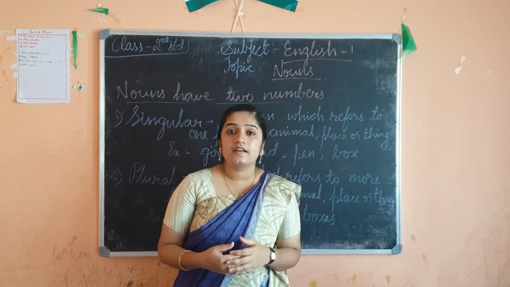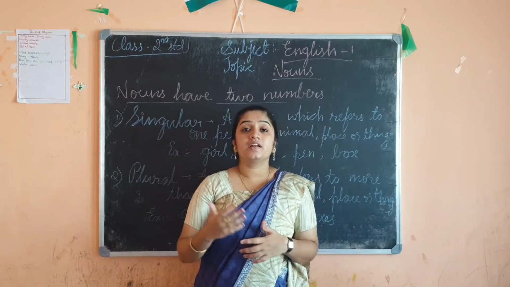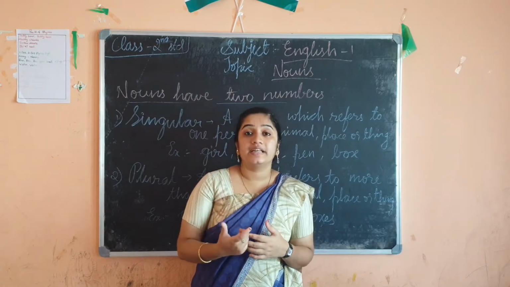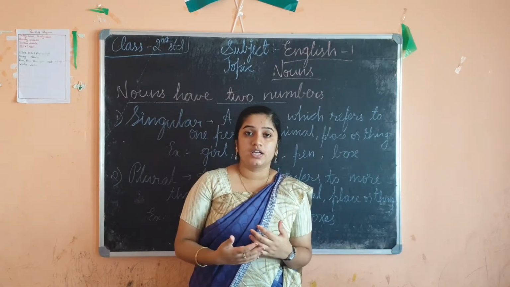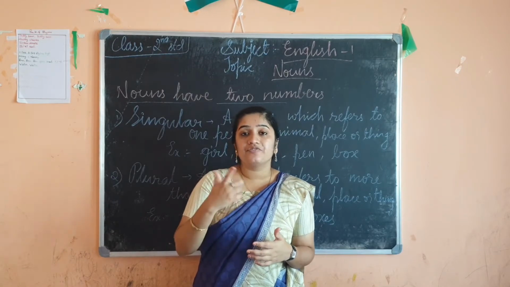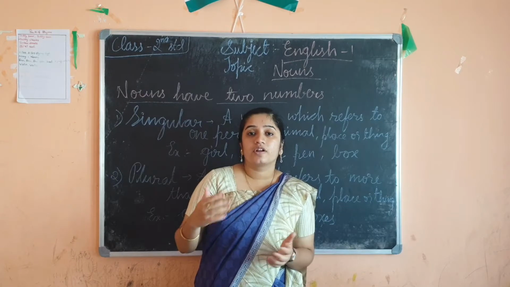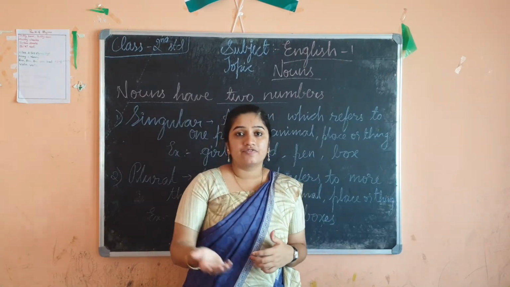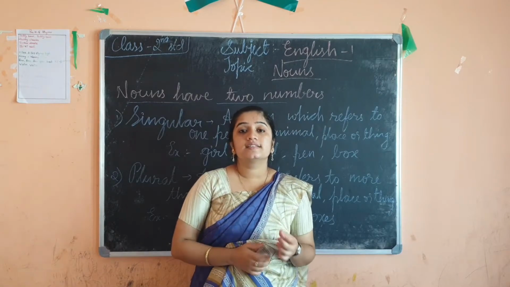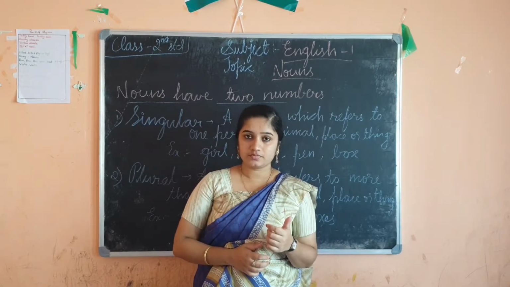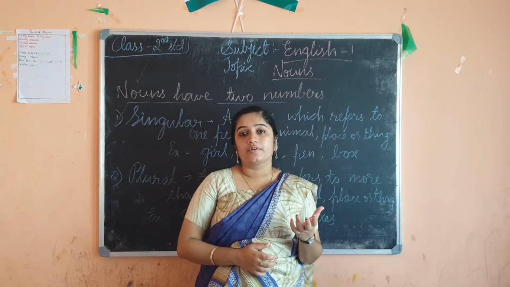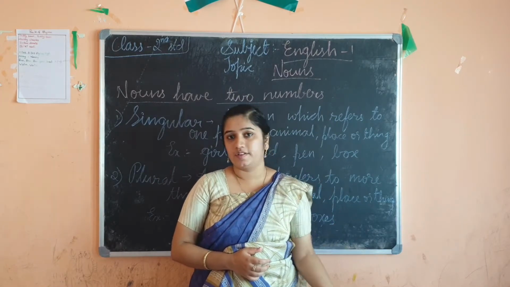Then after that, material noun. What I told about material nouns is that it is the name of a material by using which we make other products, other things or other materials. Like if I take wood, from wood I can make furniture, door, windows, table, chair, everything, isn't it? So wood is a material noun. Okay, and I told milk also, which is a very important material noun. Through milk we can make a lot of things, isn't it?